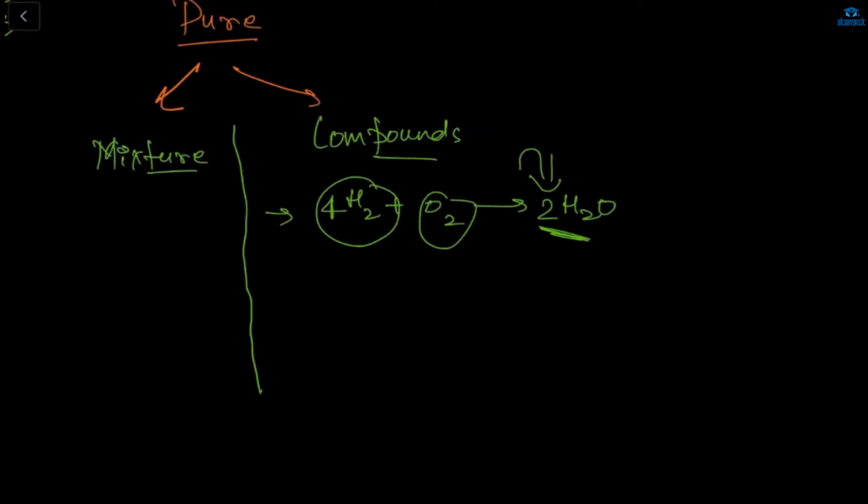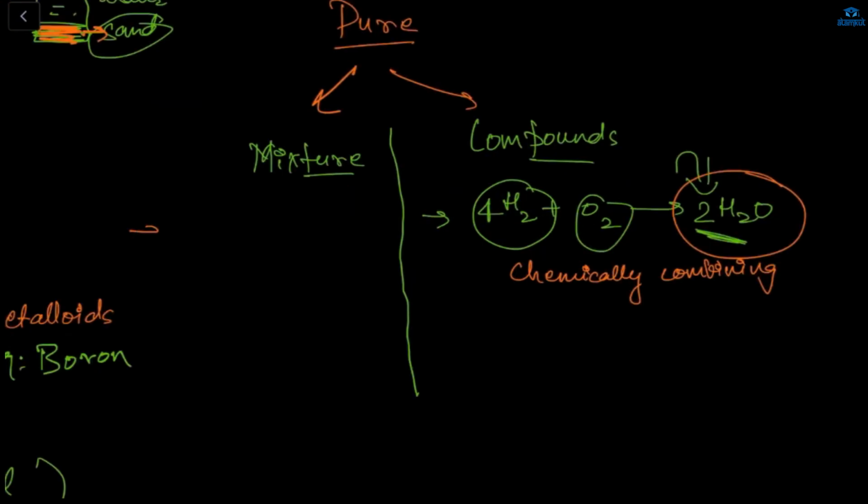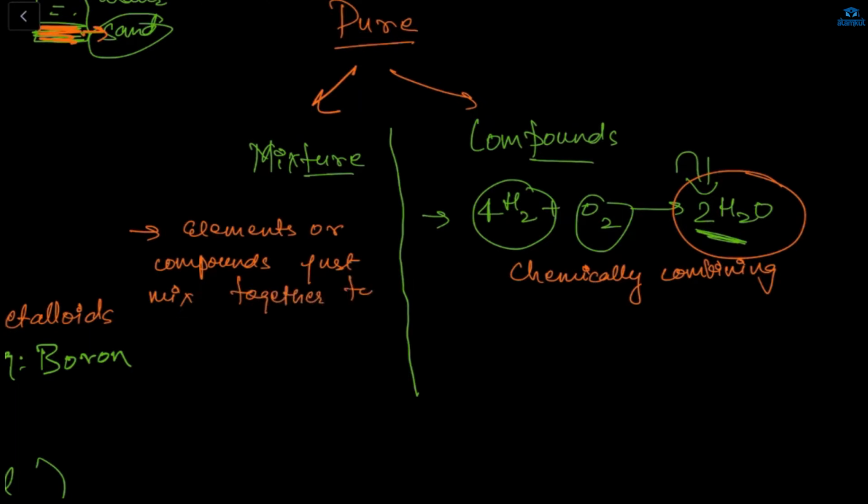Yes. When they chemically combine, they form a compound. The hydrogen and the oxygen are chemically combining with each other to form a compound, which is H2O, water. And what is a mixture? Elements or compounds just mixed together form a mixture. It's very simple.